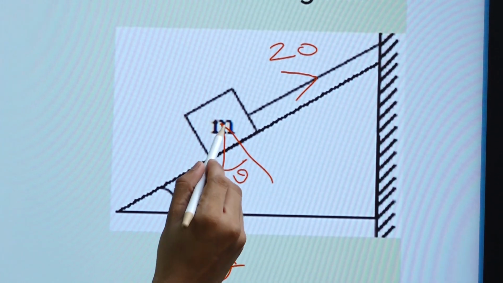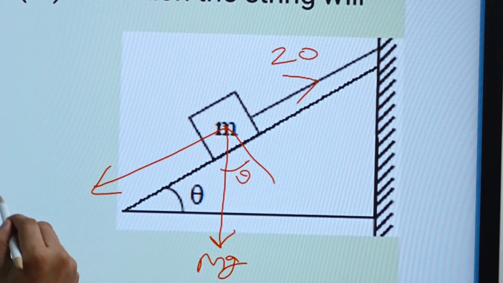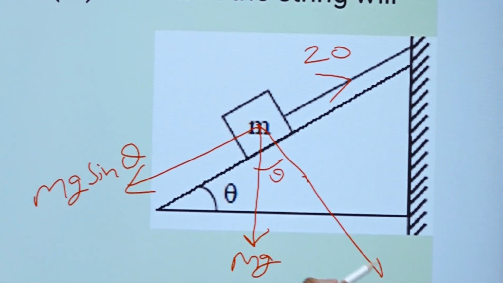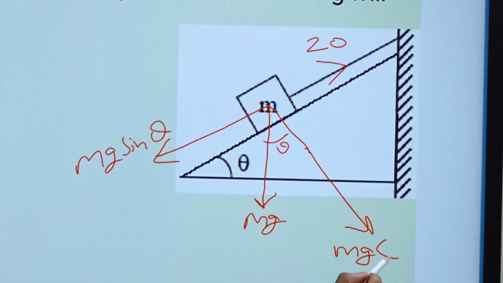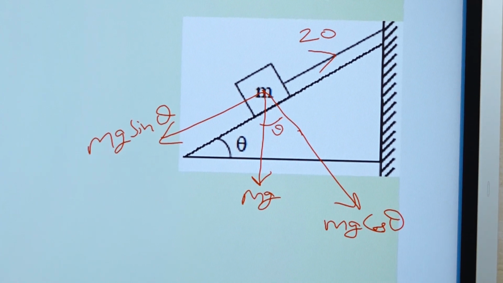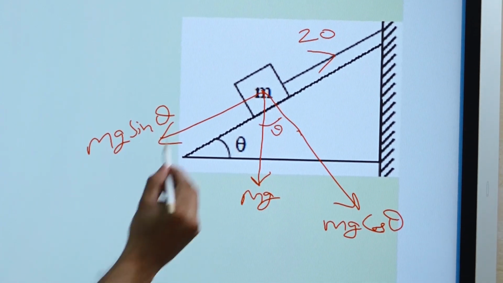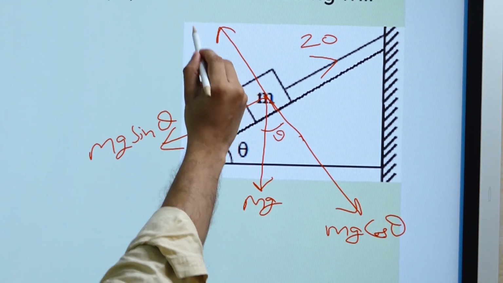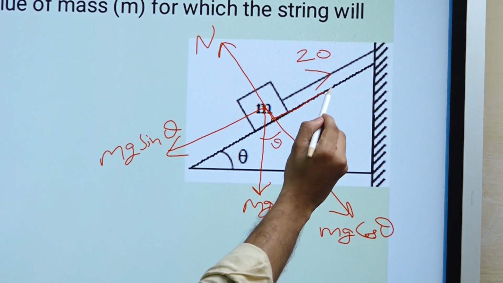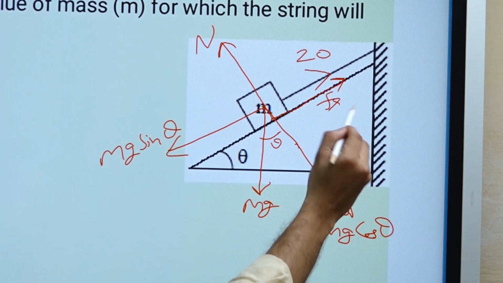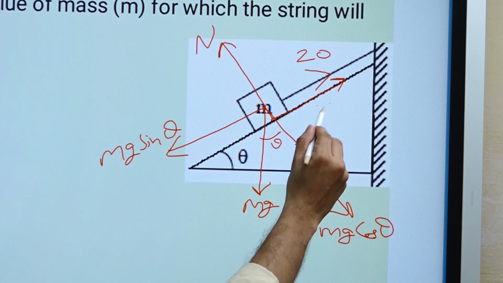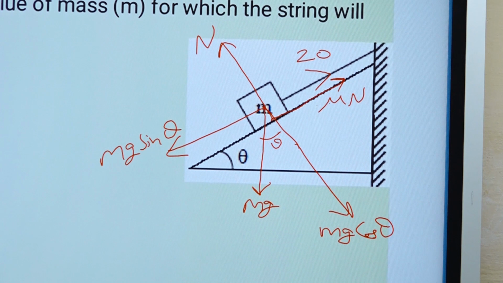This angle is theta, right. So mg sin theta, and this will be mg cos theta. What are the next forces? Normal. This normal will act here, and this friction force will be equal to mu N. I will simply write it as mu into N.